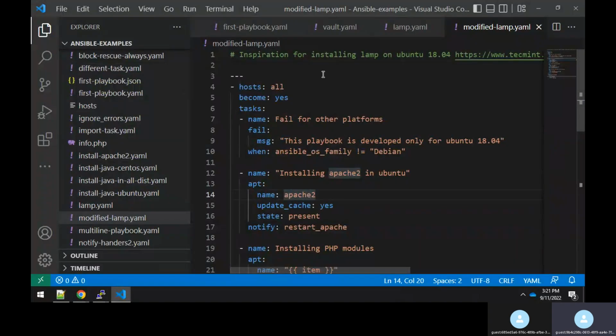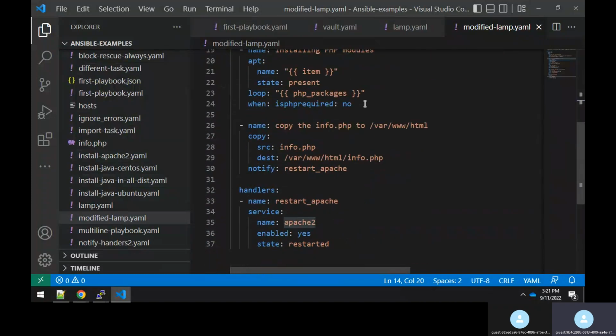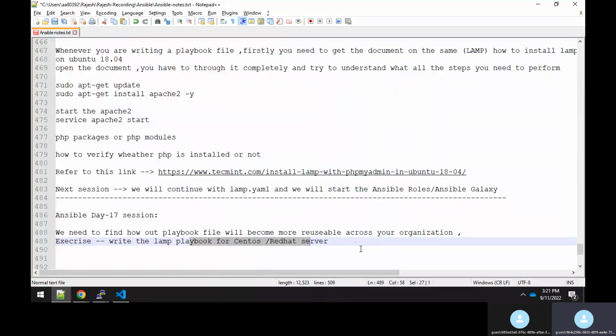Or else you can take the same playbook file and modify it so that it will support both, either Red Hat or CentOS, or Ubuntu. This playbook file should be a generic playbook file. It should run across any kind of Linux distribution. That you can also make sure. So that's what, guys, you have to see: how you are making it more and more generic.